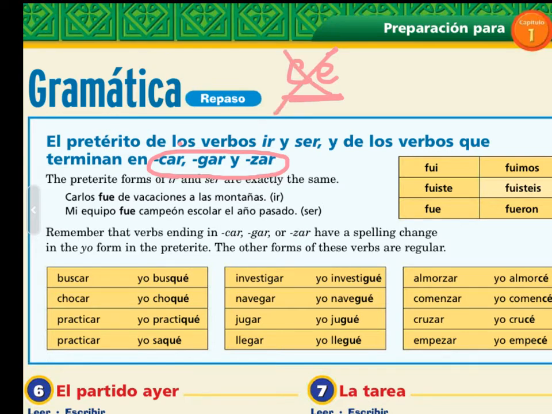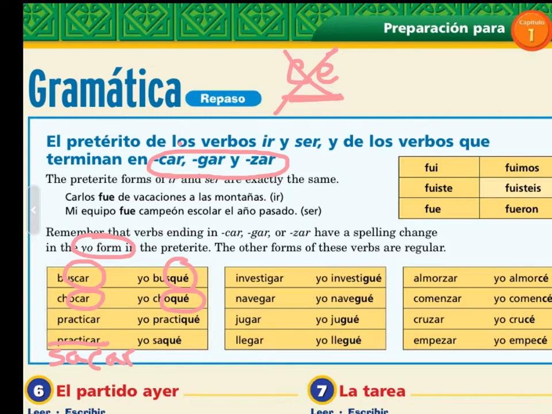So what we have to do is for car verbs, we change it to qu, only in the yo form, okay? So buscar, busqué. Chocar, choqué. Practicar, practiqué. Sacar, this should say sacar, to take out, saqué, I took out.